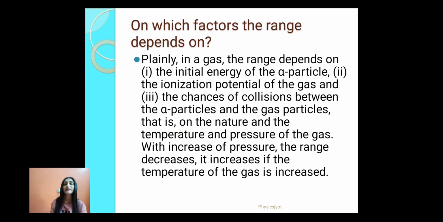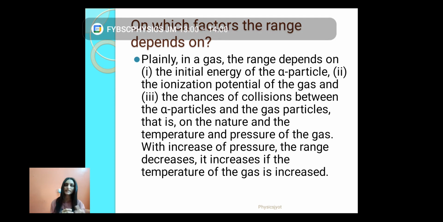Now, on which factors does the range depend? We know that the alpha particle has a certain amount of initial energy, and if it has more initial energy, it will penetrate more. So the first parameter is the initial energy of alpha particles. Second, the ionization potential of the gas. Every gas has its own ionization potential, that means you have to supply a minimum amount of energy to ionize that particular gas.